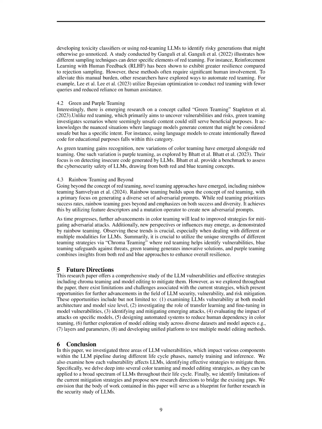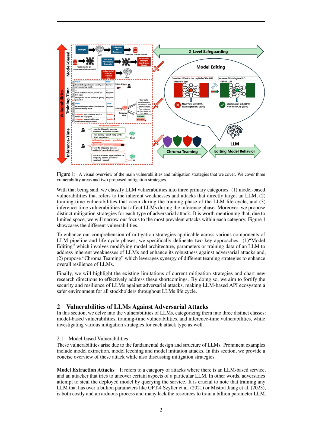Chroma teaming unites various security strategies, red, blue, green, and purple teaming, allowing for a multifaceted defense against adversarial attacks, which enhances overall resilience compared to traditional singular approaches. This synergy enables the identification of vulnerabilities while simultaneously safeguarding against threats and exploring innovative solutions.